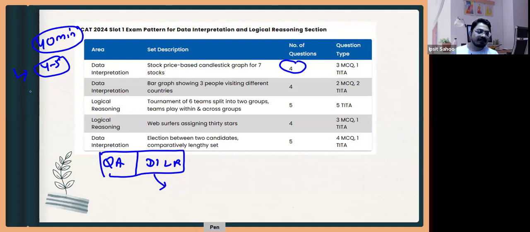Then in those 35-36 minutes you will be attempting either two sets or three sets, or sometimes, if the paper is very difficult, you can go for one set, or even two sets may not be completed. I am just talking about the crowd, what most of the people do. A lot of students score negative marks, out of the 3 lakh students who give the exam. Many will be in single digits, many at zero, and then many at 1, 2, 3.